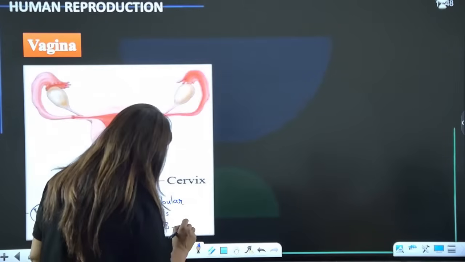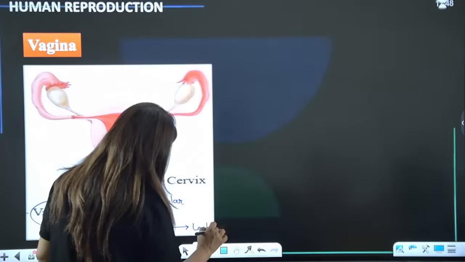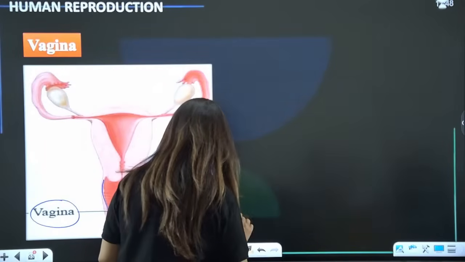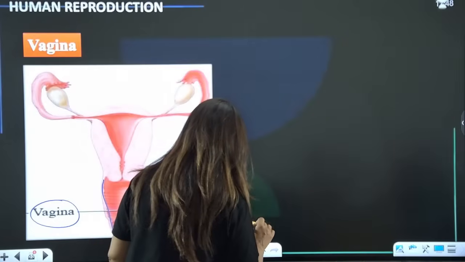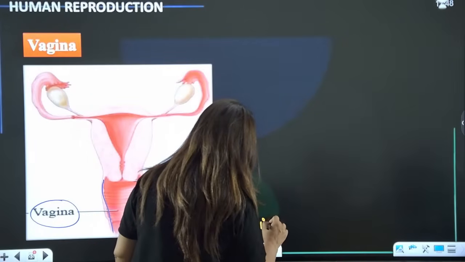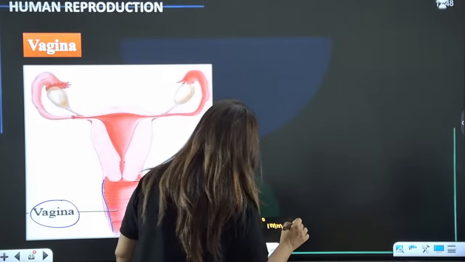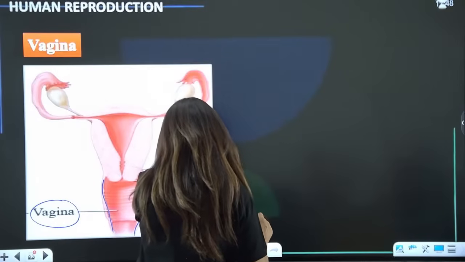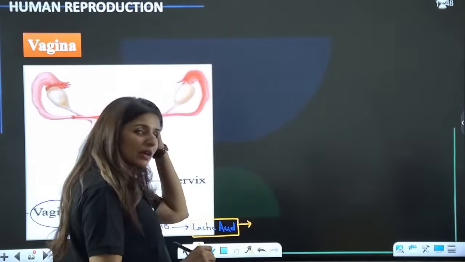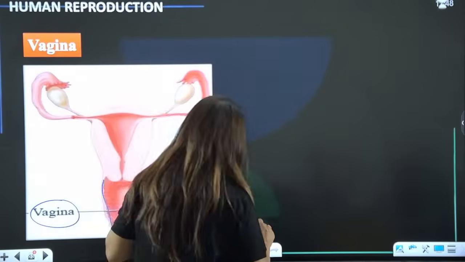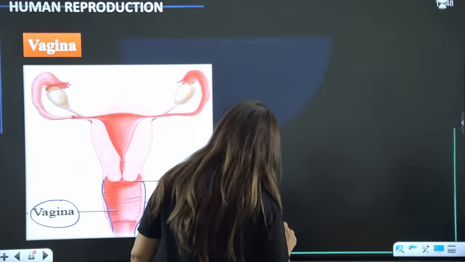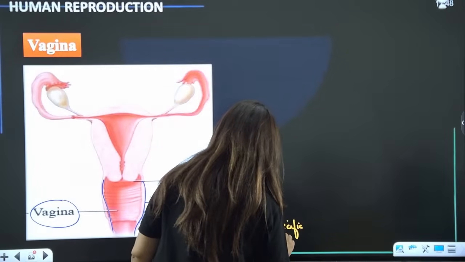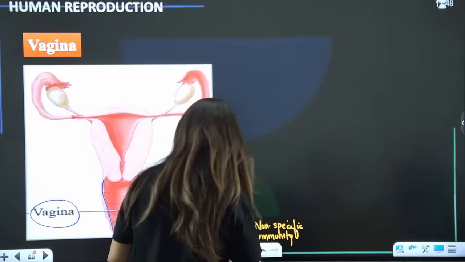And this lactic acid provides the primary immune response. Sorry, not primary immune response. This provides the morphological and anatomical responses, non-specific immunity. This is a non-specific immunity. Please tell me these points are clear to everyone.